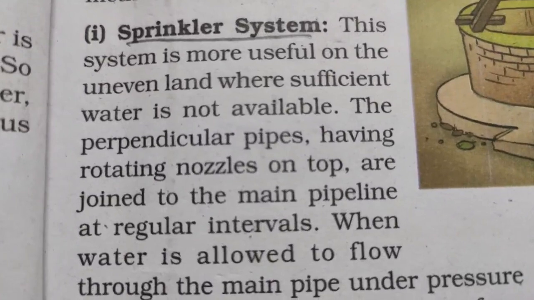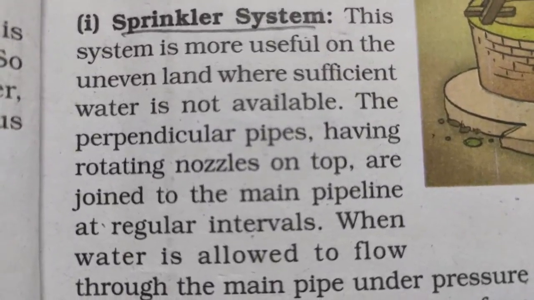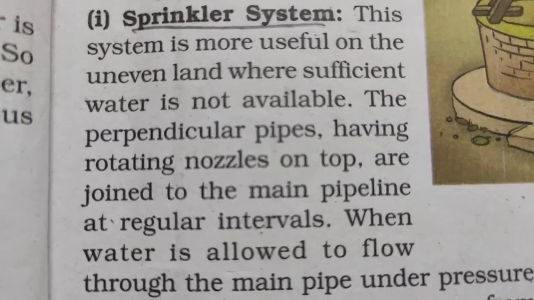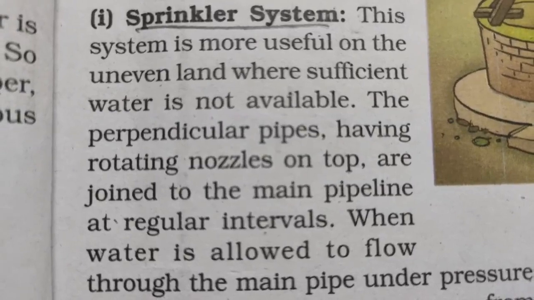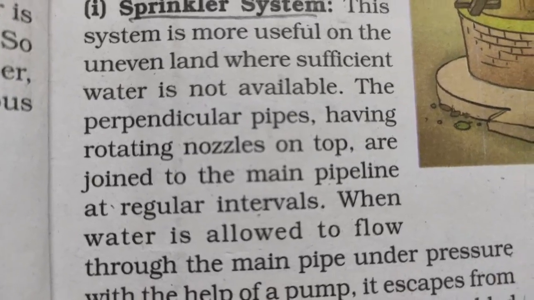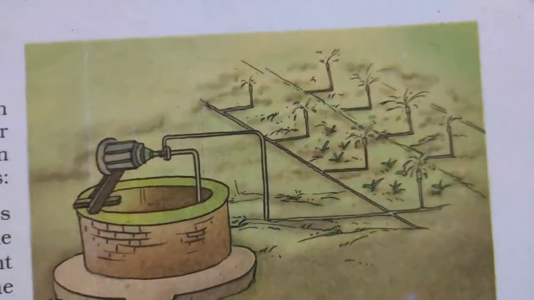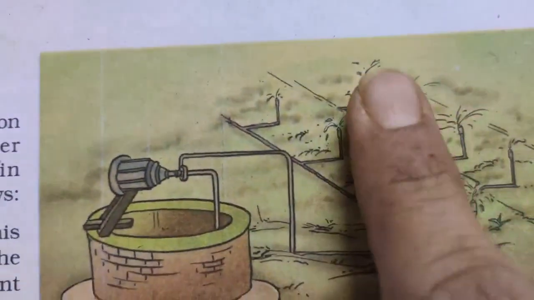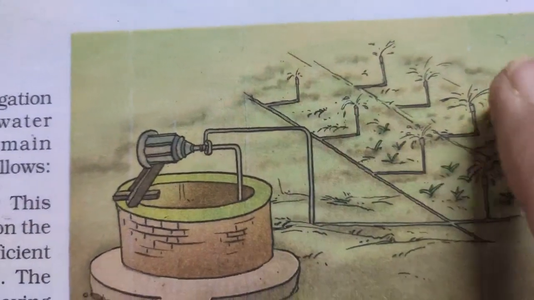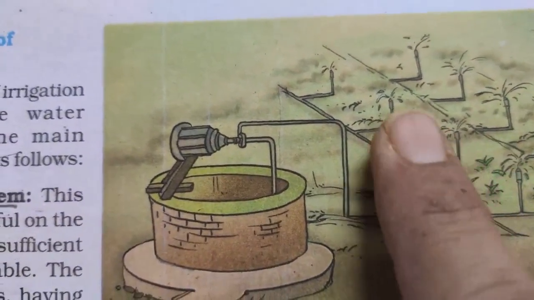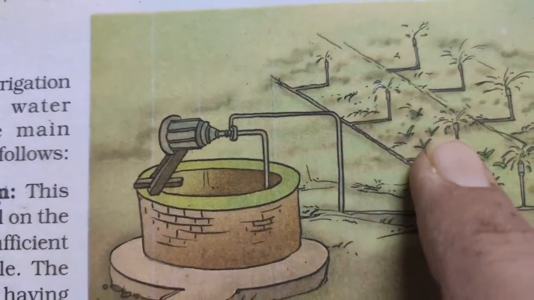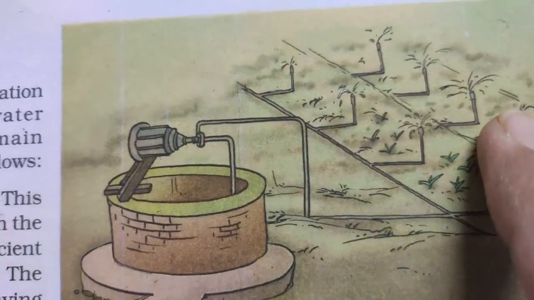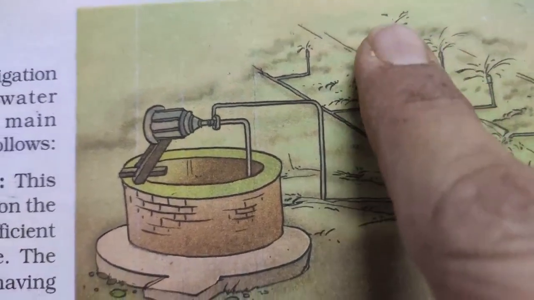The first one is sprinkler system. This system is more useful on uneven land where sufficient amount of water is not available. So you can see the figure. Pipes are arranged all over the field, and fountain type sprinklers are installed at various intervals.